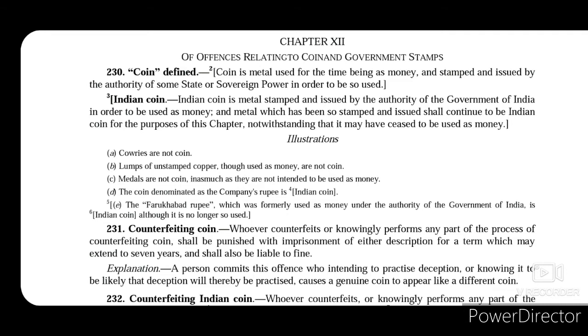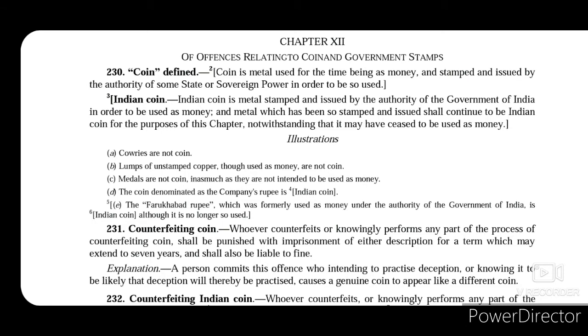Now section 231 talks about counterfeiting of coin. Whoever counterfeits or knowingly performs any part of the process of counterfeiting coin shall be punished with imprisonment of either description for a term which may extend to 7 years and shall also be liable to fine. So if any person counterfeits a coin, he shall be punished with imprisonment for a term which may extend to 7 years and he may also be fined. Now what is a counterfeited coin? A counterfeited coin is not a genuine coin. It is a spurious coin which resembles a genuine coin.